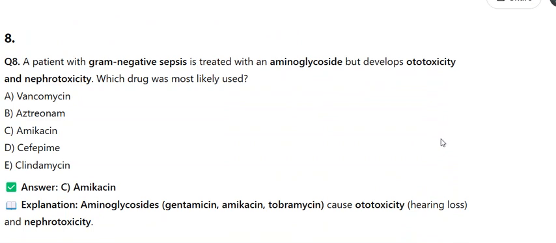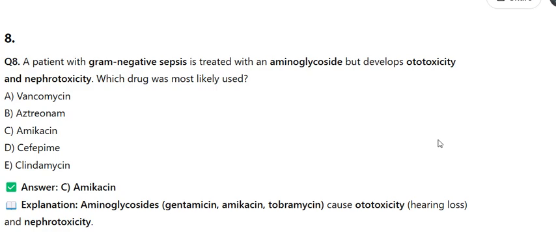Q8. A patient with gram-negative sepsis is treated with an aminoglycoside but develops ototoxicity and nephrotoxicity. Which drug was most likely used? A. Vancomycin, B. Aztreonam, C. Amikacin, D. Cefepime, E. Clindamycin. Answer C. Explanation. Aminoglycosides, gentamicin, amikacin, tobramycin, cause ototoxicity, hearing loss, and nephrotoxicity.